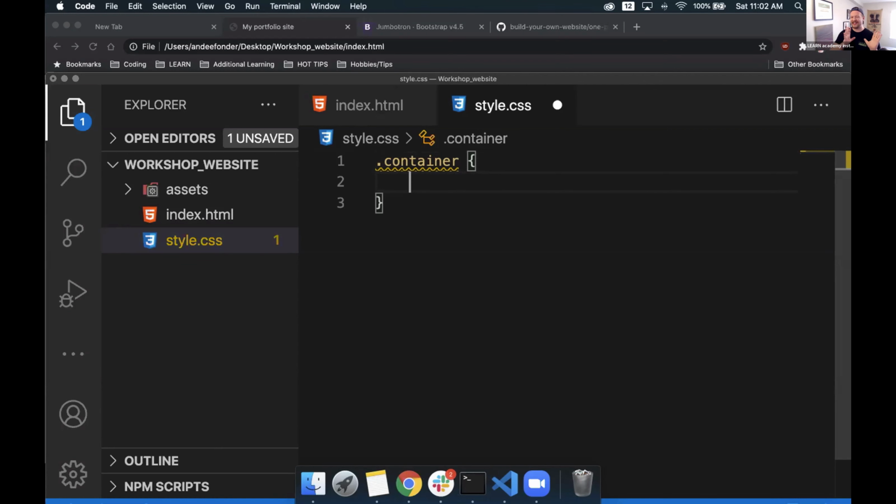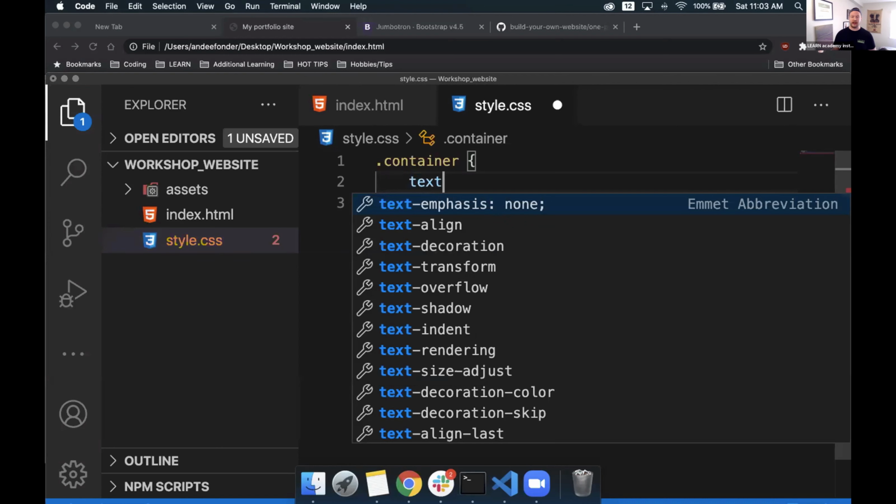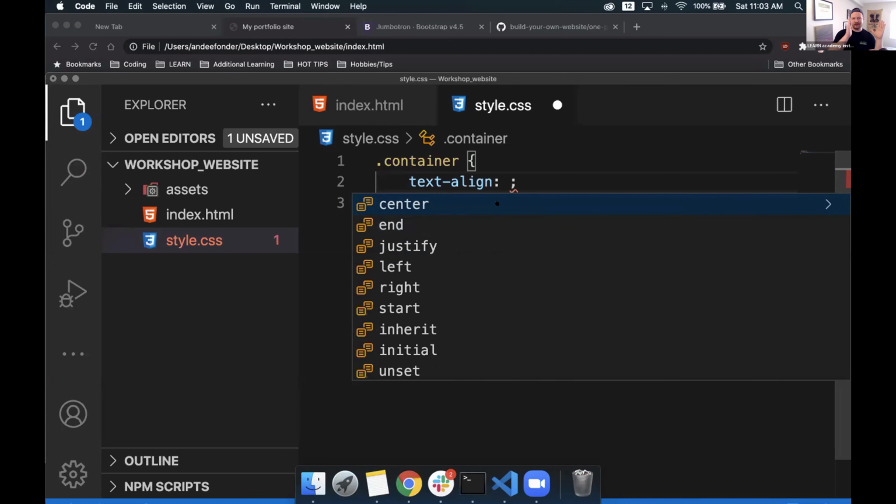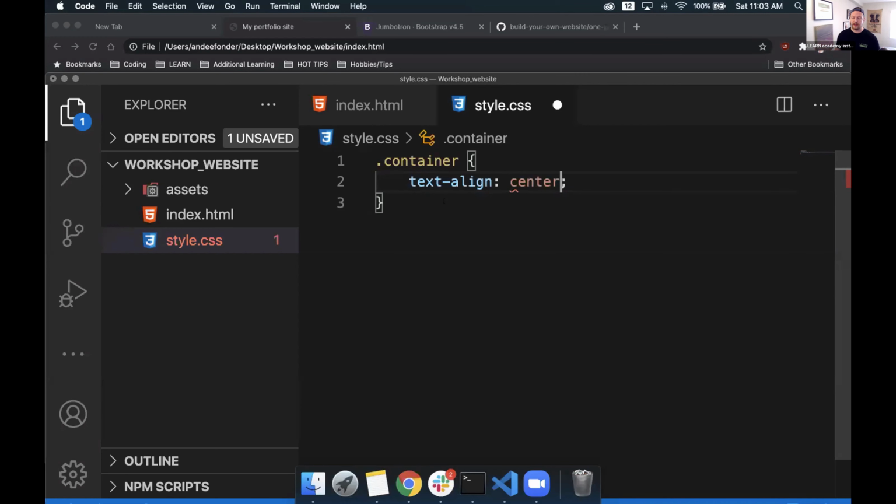So with this, I want that text to be centered. I can type in some things that CSS recognizes and VS Code recognizes, which give us some easy to type and easy to work with options. I'm thinking it'll be pretty easy if we just do text align. If we type in text, we can see that VS Code is like, hey, cool, text? Well, we got all these different properties that we can use with it. Specifically, I want to use text align because I'm going to align my text to the center of the screen. So we have text align, and from there, I don't even have to type anything else. VS Code is cool this way. I can just hit center.